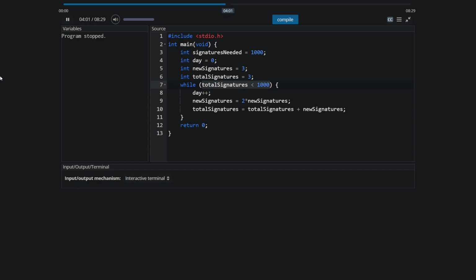We should print out where we're at. So how about right here, we add a printf statement that says what day it is, first of all, day %d, and also how many signatures are collected that are new this day. So %d, new signatures.